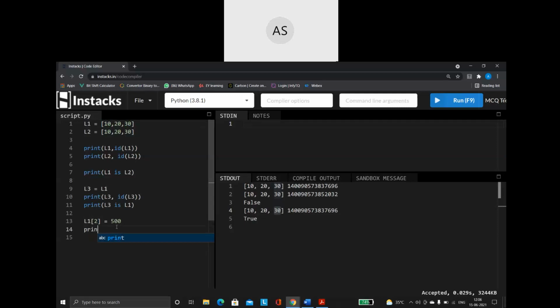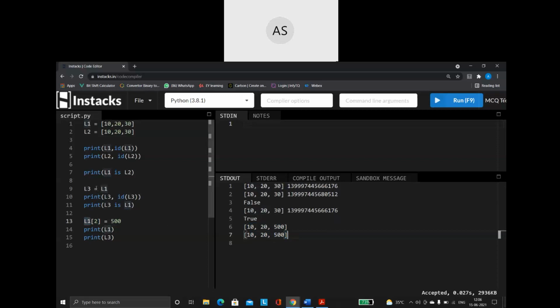Now let us print. So I am printing L1, then I am printing L3. See what happens. This is L1. This is L3. Where did I make the change? I made the change to L1 only. But see, L3 is also having the change. So that is what I said.